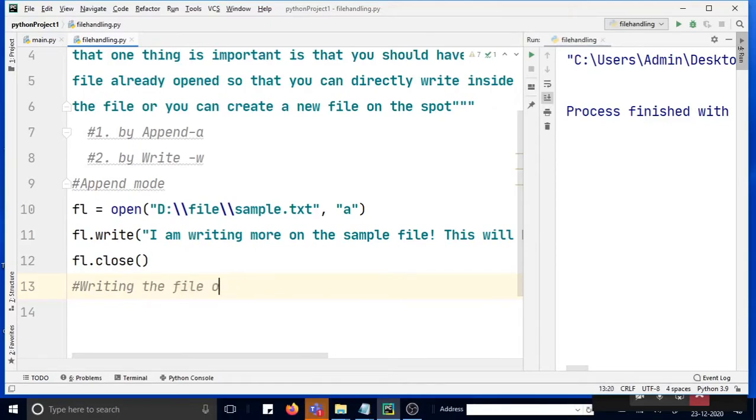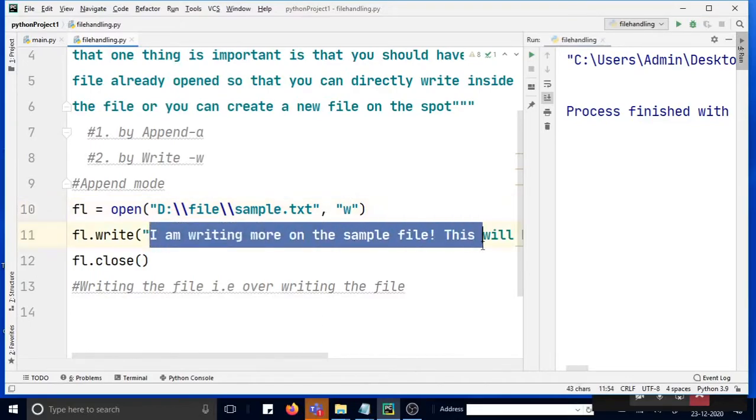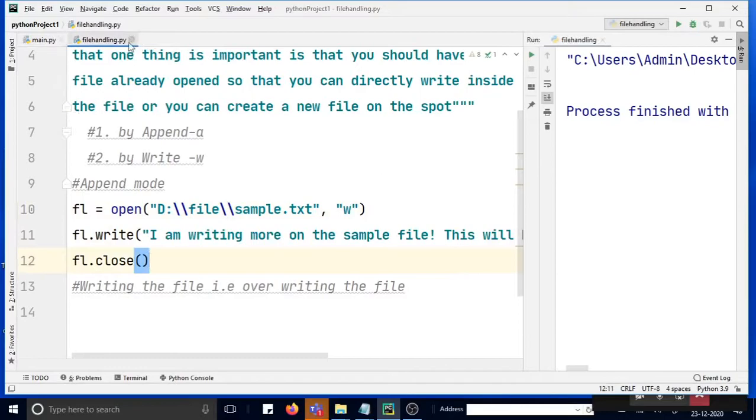Okay, now if you want to rewrite the file completely, that is, overwriting the file, let us say. If I change this to W, then in this process the earlier file should be overwritten by this content, right? Let us see if it works. So we have successfully done this.